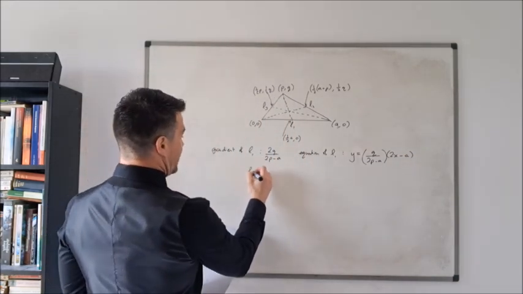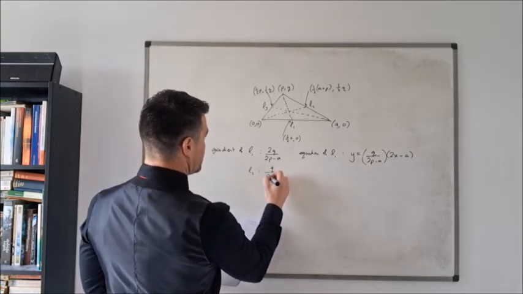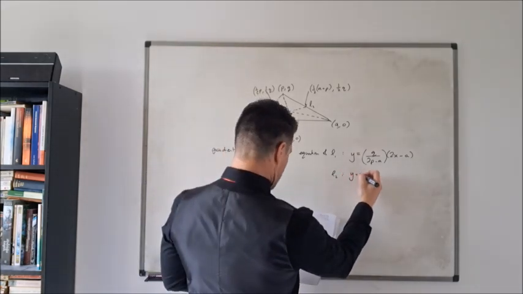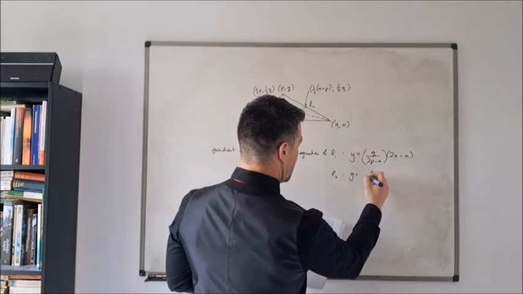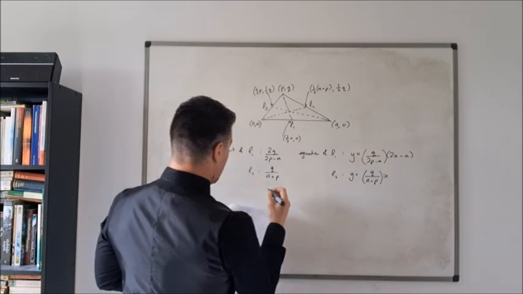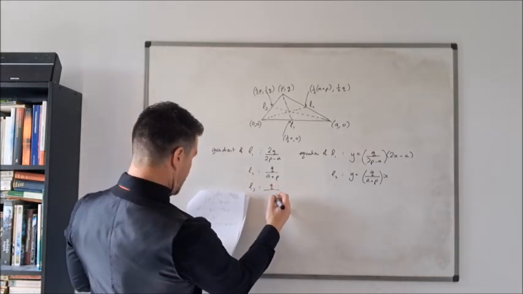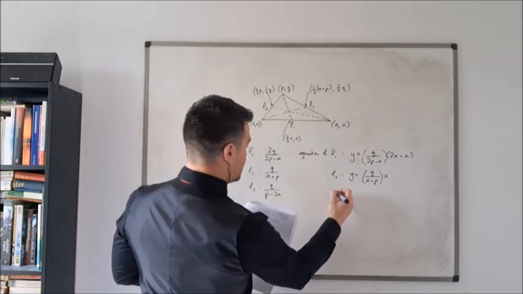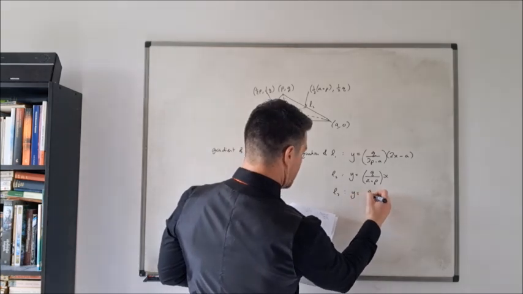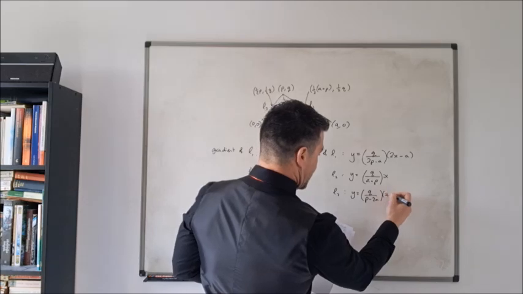Similarly for L2, the gradient is q over (a plus p), and the equation of L2 is y equals q over (a plus p) times x. And finally L3, the gradient is q over (p minus 2a), and the equation of L3 is y equals q over (p minus 2a) times (x minus a).